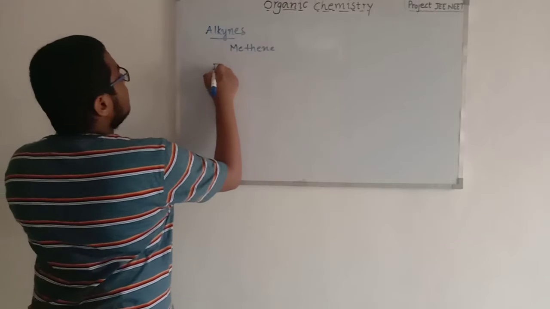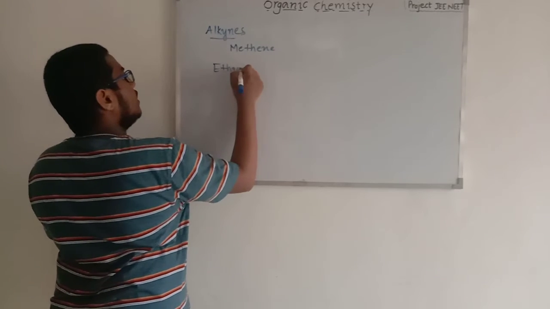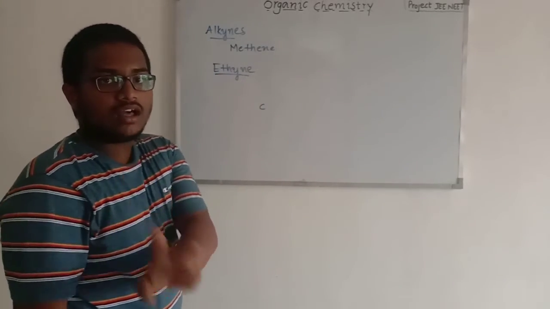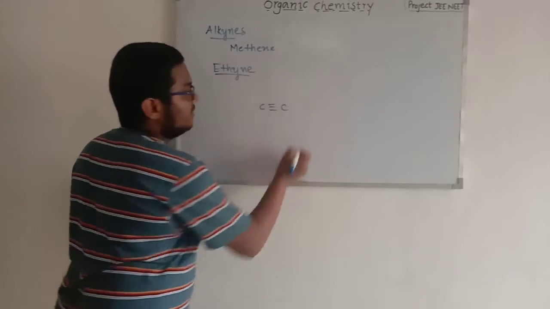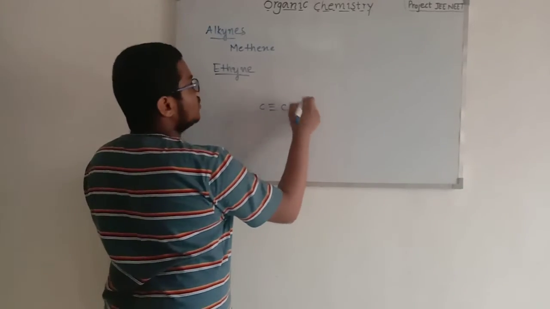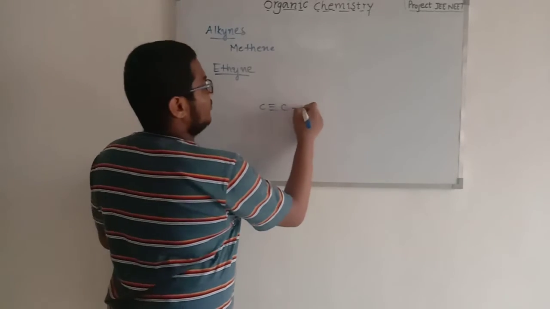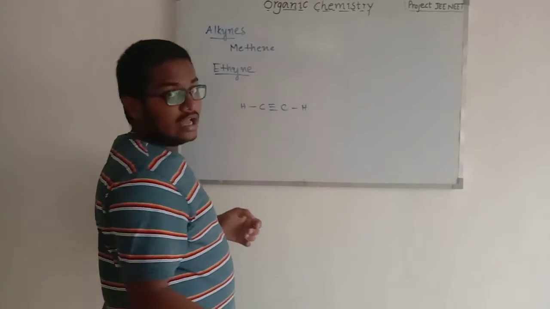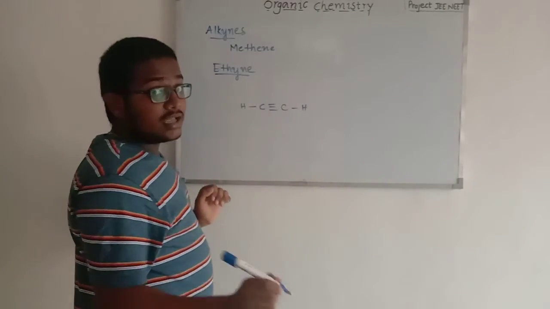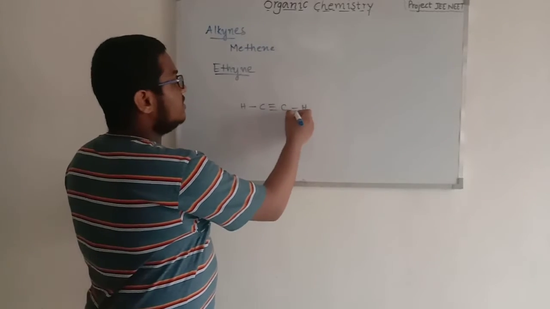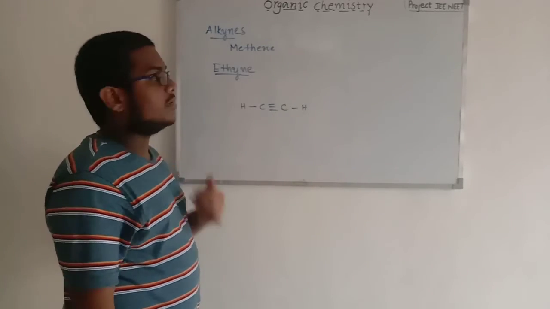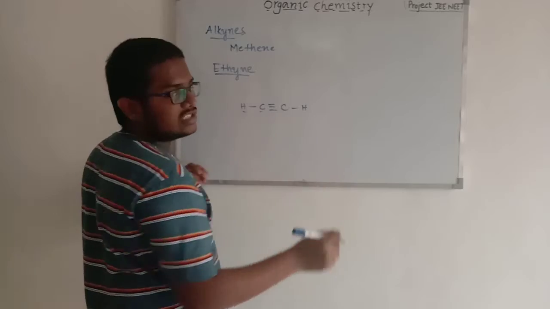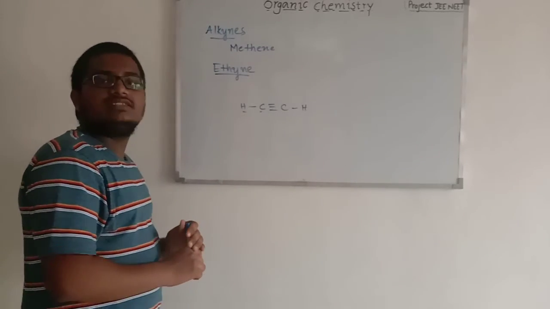So now the ethyne. This compound contains two carbons with one triple bond between them. So this can exist, but methyne cannot exist. So the remaining one valency of each carbon can be filled with hydrogen or other compounds. But we are discussing the types of hydrocarbons, so this valency cannot be filled with other elements like oxygen, fluorine, nitrogen. So only hydrogen and carbon must be included in these alkynes, alkenes compounds.